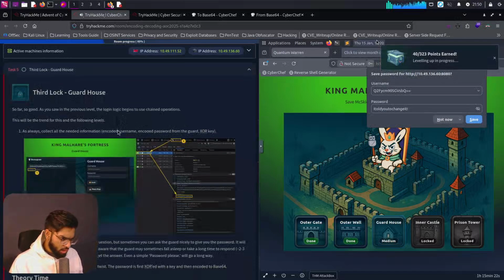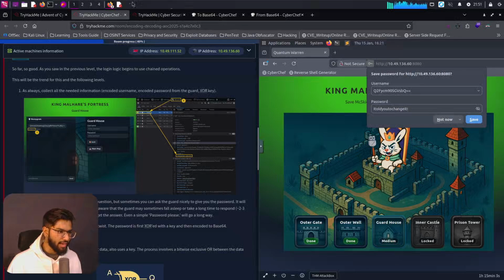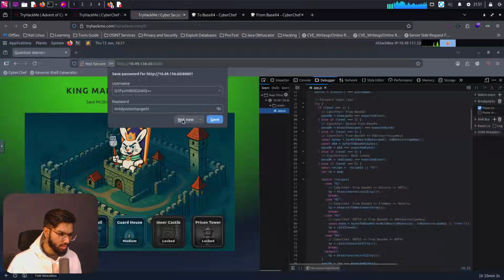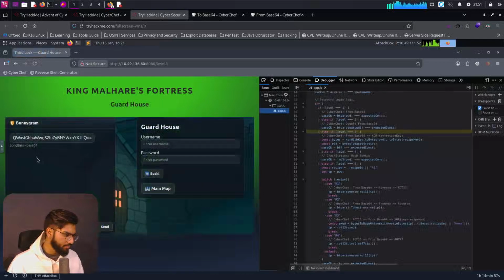So far, so good. As you saw in the previous level, the login logic begins to use chained operations. This will be the trend for this and following levels. As always, collect all the needed information: encoded username, encoded password from the guard, and XOR key. So we have an XOR key for this challenge. So let's go to the guard house challenge there.